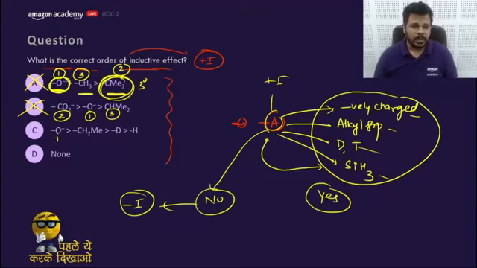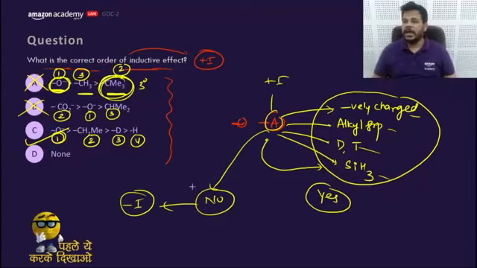Now this one, negatively charged, yes, number 1, number 2 alkyl group, number 3 deuterium, and number 4 H. So C would be the correct answer. Yes, SK says C, that means this would be the correct answer, C. So let's move to the DPP.